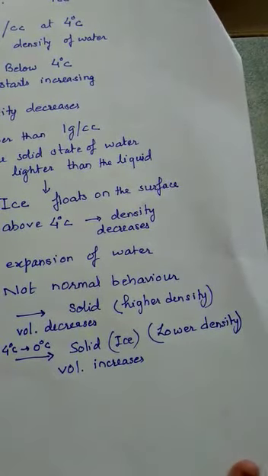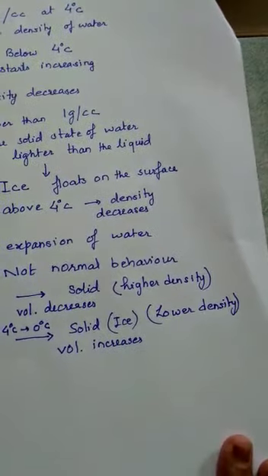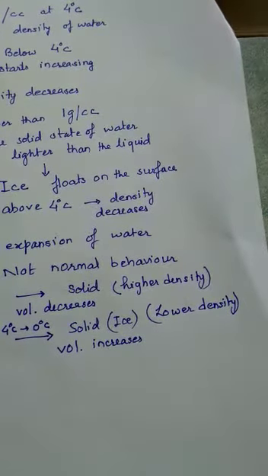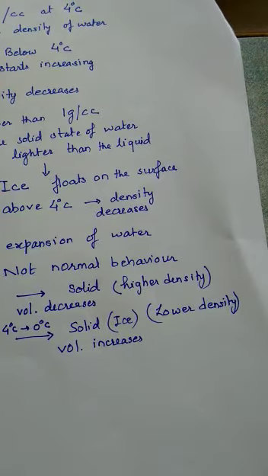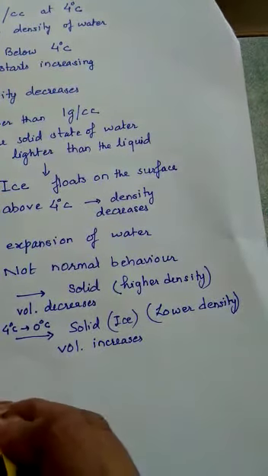The use of this anomalous expansion: because volume increases and density decreases, the ice will keep on floating on the surface. So during severe winters, when the lakes start freezing, they freeze on the top surface only.